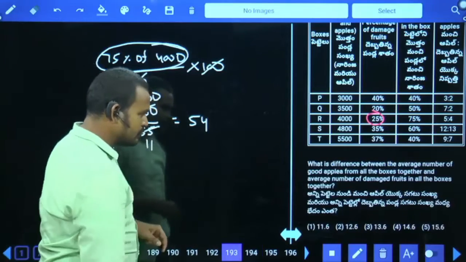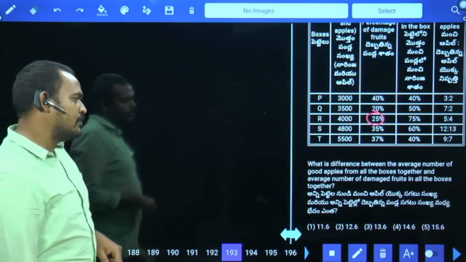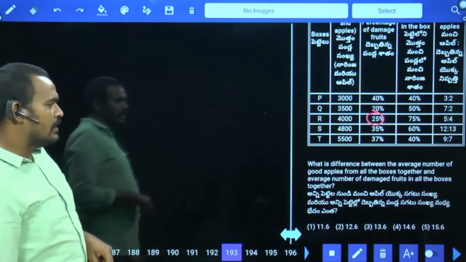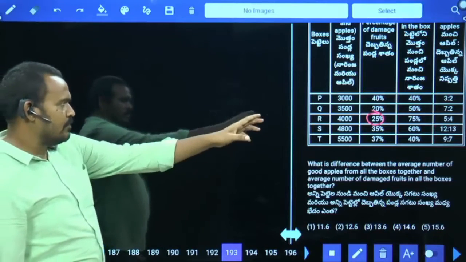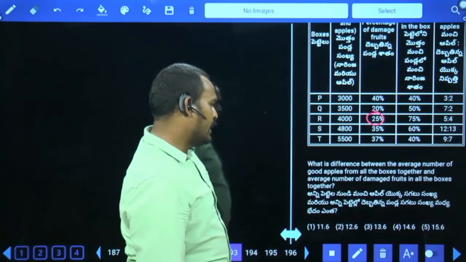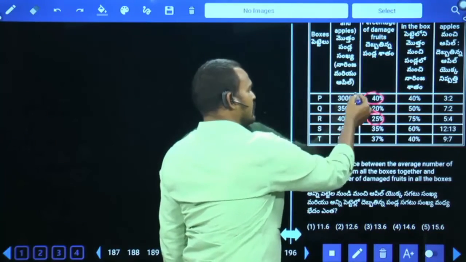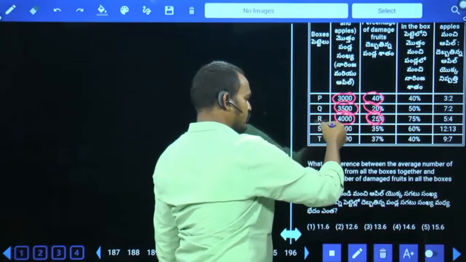Next, 193 question. What is the difference between the average number of good apples from all the boxes together and the average number of damaged fruits in all the boxes together? Good apples from all the boxes, definitely we know each value, and damaged fruits means 40% of 3000, 20% of 3500, 25% of 4000.